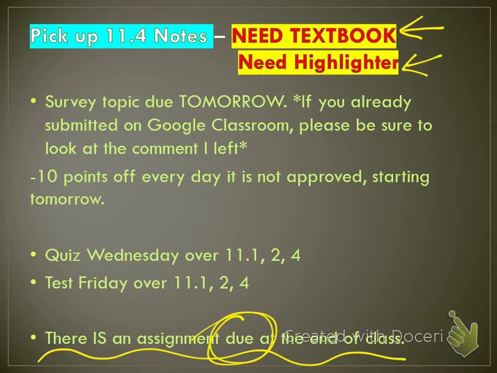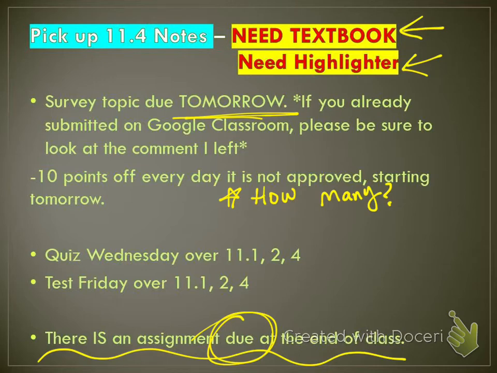Some things to remember: you have a survey topic due tomorrow. This needs to be a how many question. Okay, so how many? The question needs to have a number response. So if you ask, what is your favorite fast food restaurant? And everyone says Chick-fil-A because that's the number one answer, that's not a numeric response. You can't find the average of that. You can't find the median of that. It needs to be a number response.